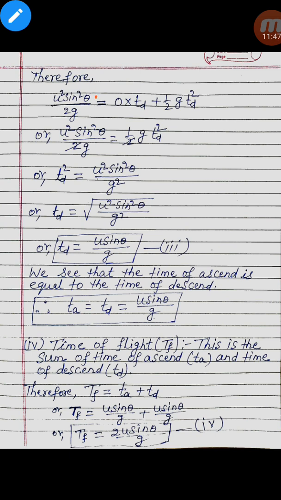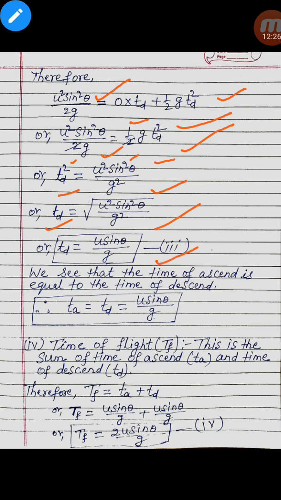Therefore u squared sin squared theta by 2g is equal to 0 times td plus half g td squared, or u squared sin squared theta by 2g is equal to half g into td squared. This 2 will be cancelled. Therefore td squared is equal to u squared sin squared theta by g squared, or td is equal to the square root of u squared sin squared theta by g squared, or td is equal to u sin theta by g.